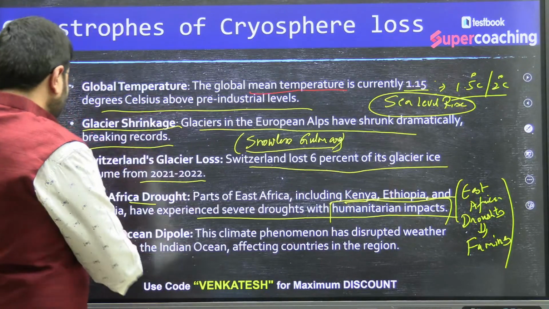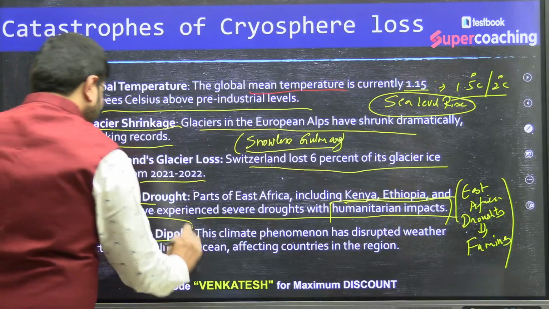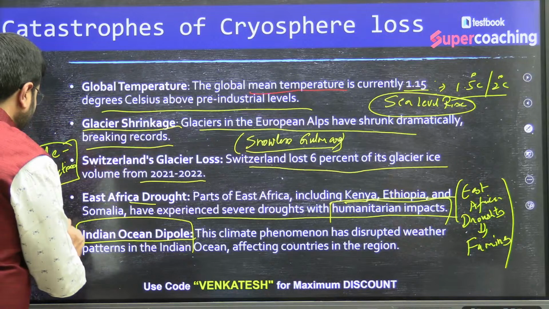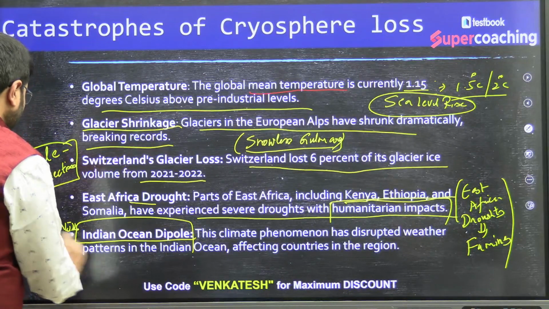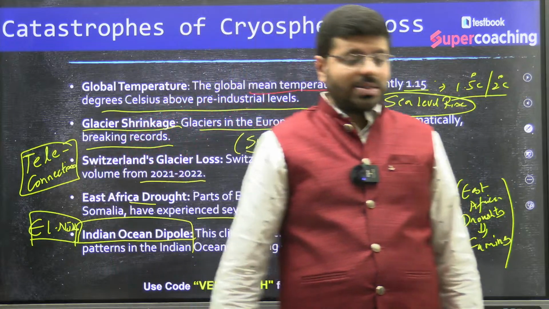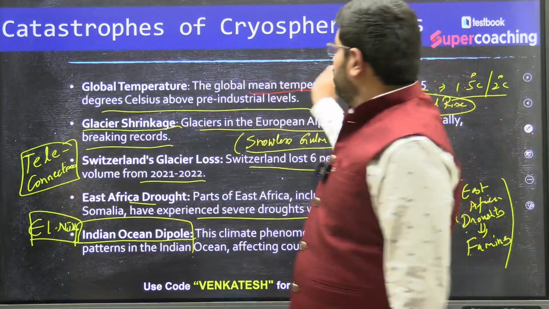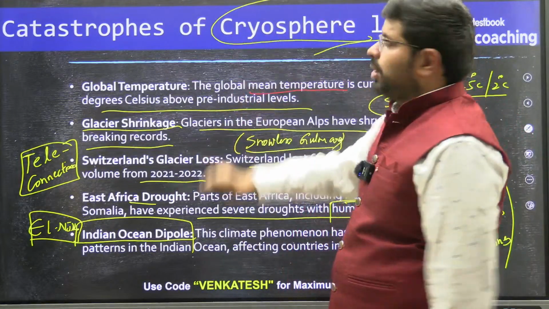You can talk about similarly the global climatic phenomena of the Indian Ocean Dipole, and variations of El Nino, which can have climatic impact all across the world. So such things are all associated with the basic idea of what? The loss of ice.